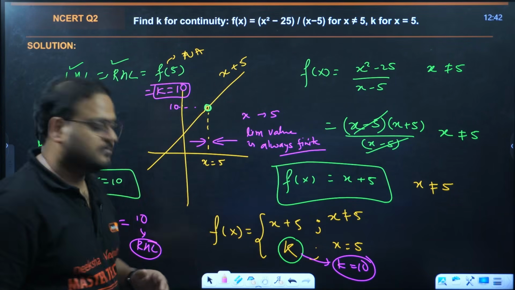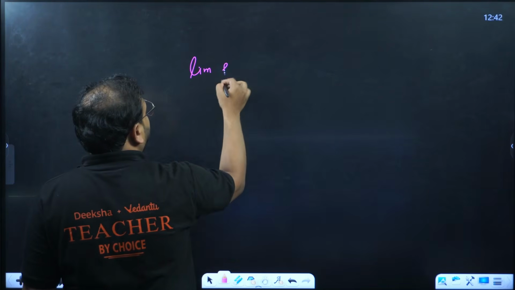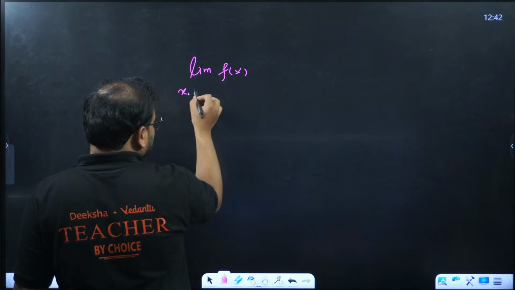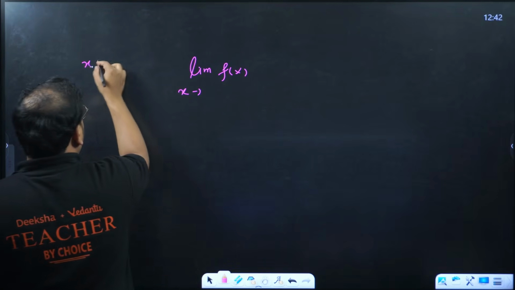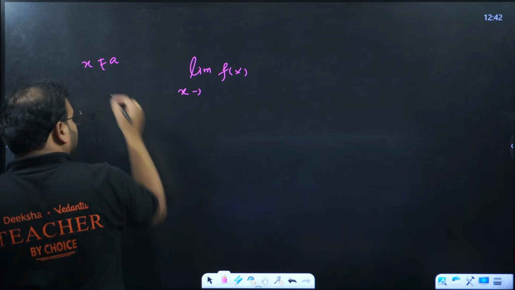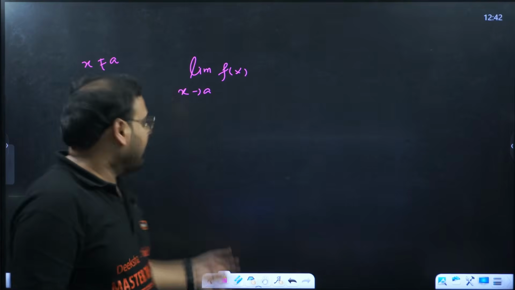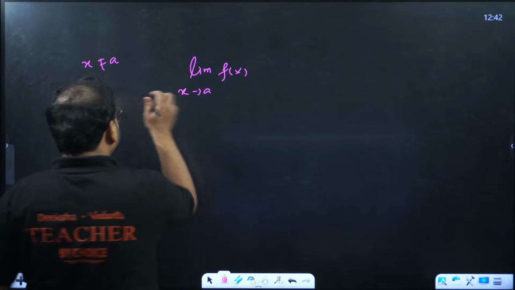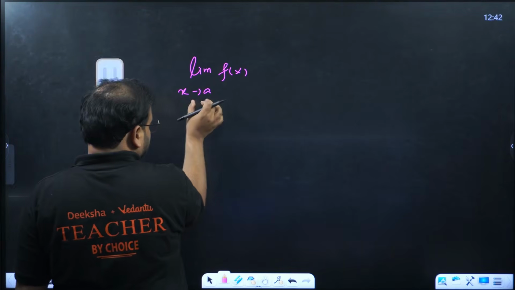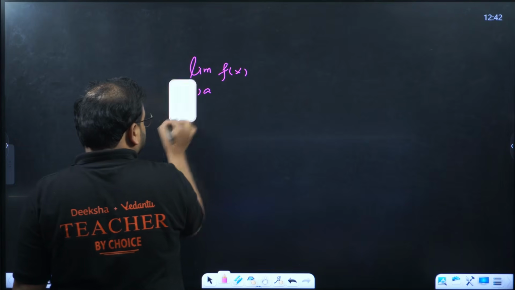What it means, I'll show you, 1 second. So if you write limit of f(x), you never write x equals a. X not equal to a means x tends to a. Whenever I write x tends to a, this has a meaning.